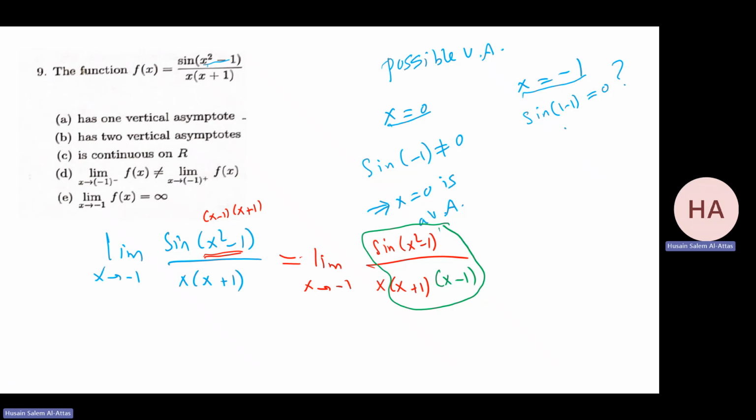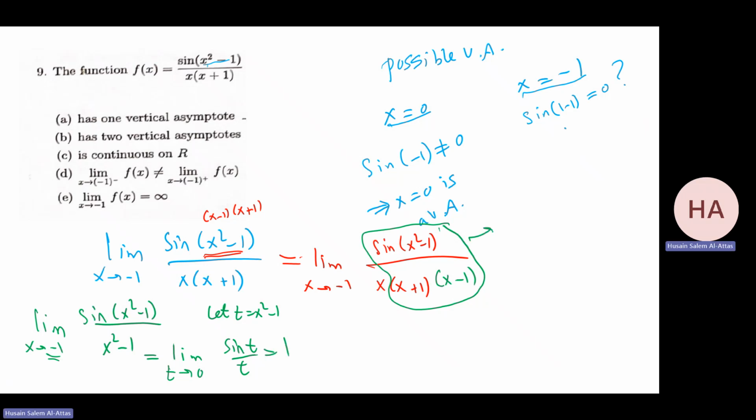Why? Because if you think about it, limit x goes to minus 1 of sine of x squared minus 1 over x squared minus 1. Now, if I let t equal x squared minus 1, this limit will be limit of sine t over t. Now, if x goes to minus 1, x squared will be 1, and 1 minus 1, so t goes to 0, and the limit is 1. So this goes to 1, and this will be 1 over minus 1, which is minus 1. So x equal minus 1 will not go to infinity, so it's not a vertical asymptote. So how many vertical asymptotes do we have? Only one.